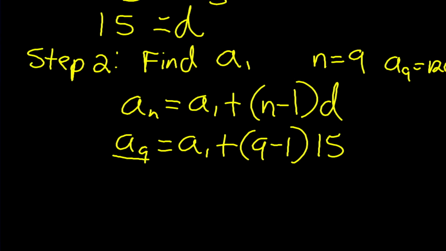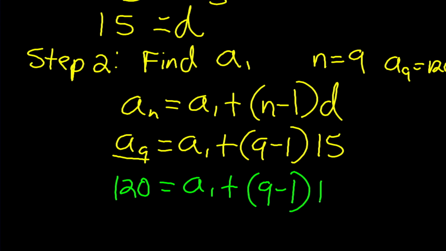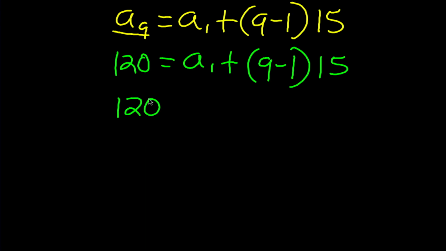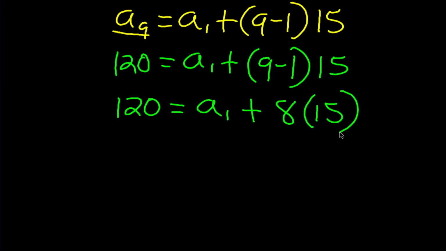So a sub 9 was 120. So I'm going to substitute in 120 is equal to a sub 1, which is what we're trying to find. We don't know what it is. Plus 9 minus 1 times 15. So let's simplify this now. 120 is equal to the first term, a sub 1, plus 9 minus 1 is going to give me 8 times 15. Let's multiply that out.